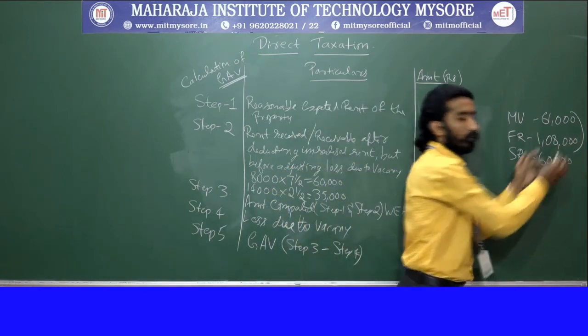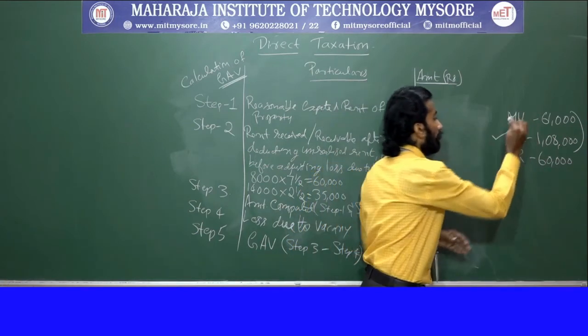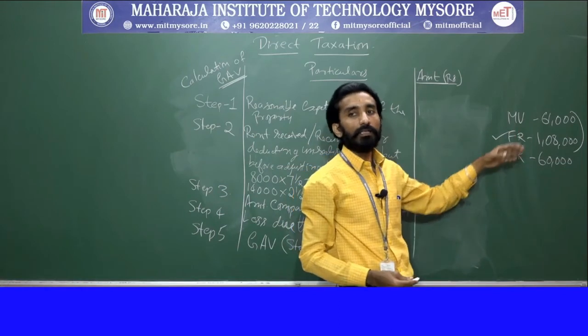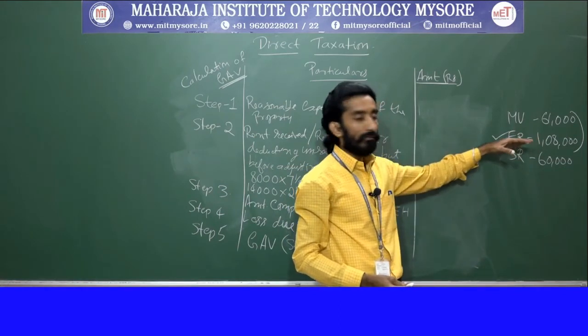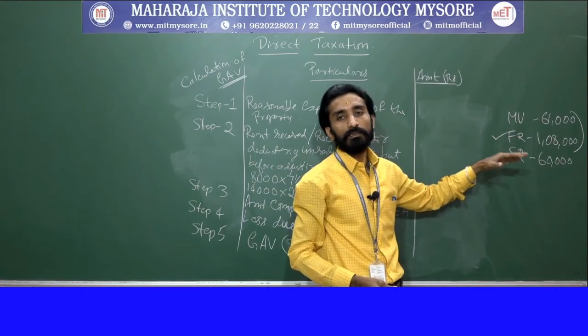In these two factors, we need to see whichever is higher. So which will be higher? Your fair rent will be higher. Next thing is, we need to make the comparison between fair rent and standard rent. So fair rent is 1,08,000, standard rent is 60,000.